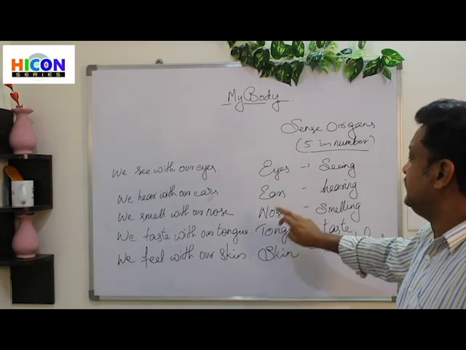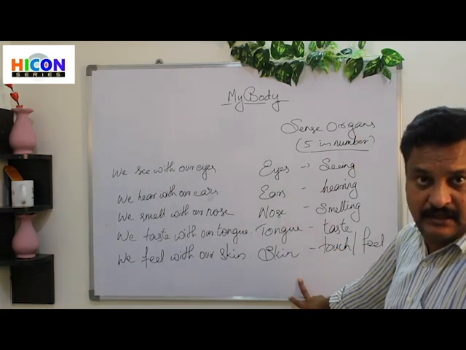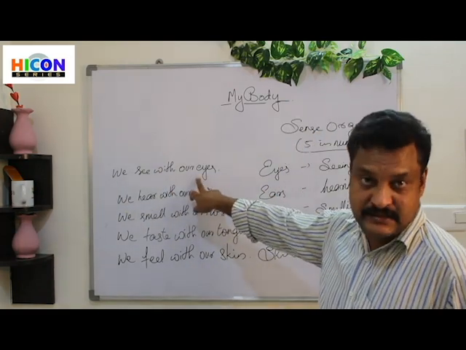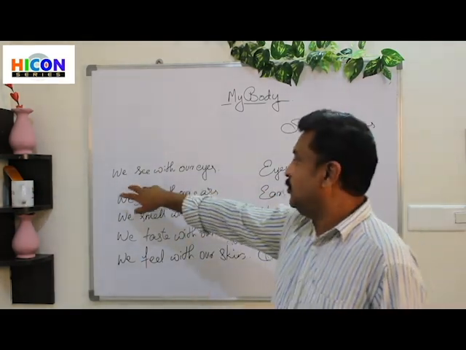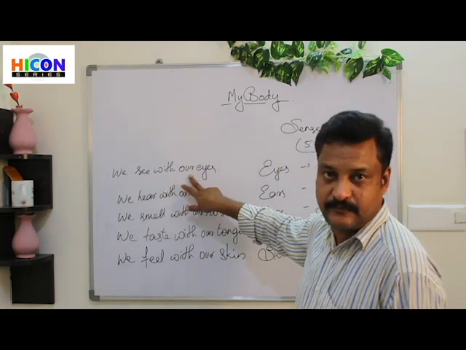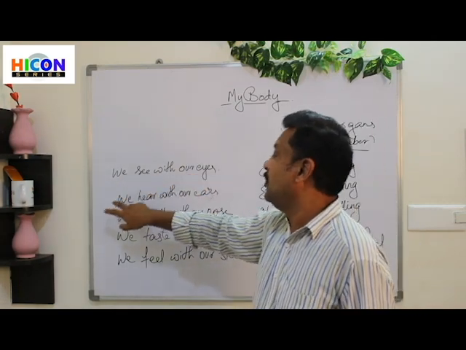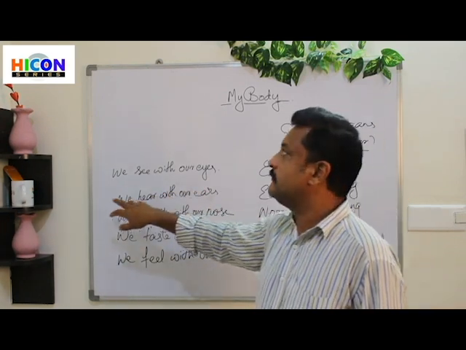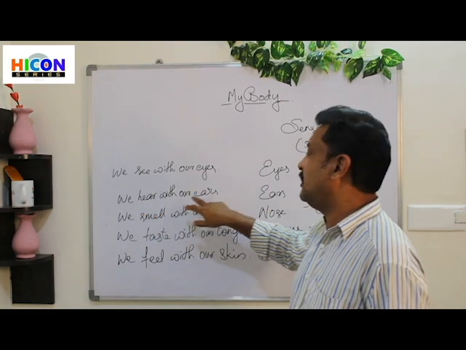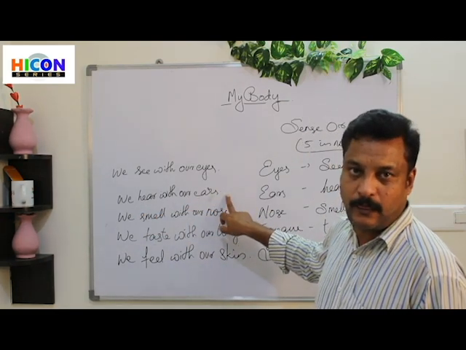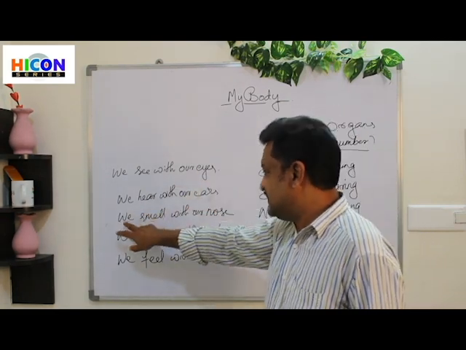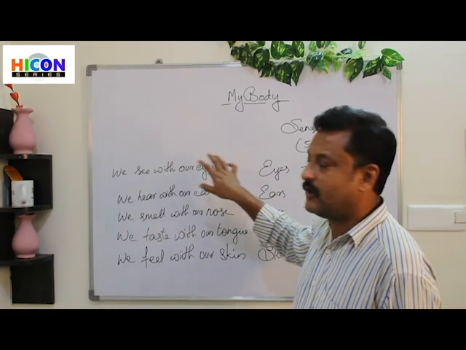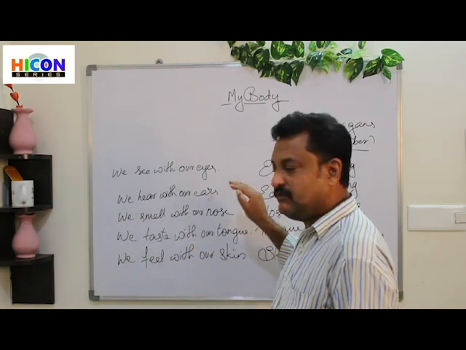Okay, so we have 5 sense organs in our body. They are eyes, ears, nose, tongue and skin. And how do they help us? Repeat after me. We see with our eyes. We hear with our ears. We smell with our nose.